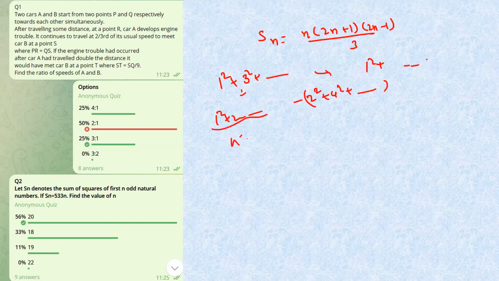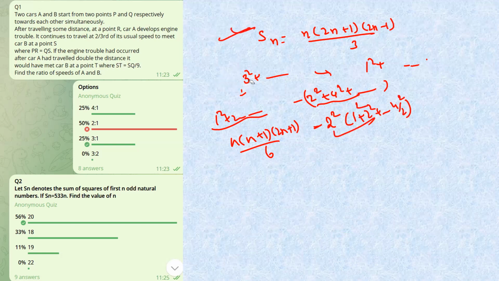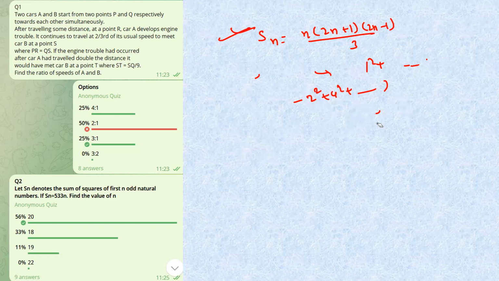So 2 square plus 4 square and so on will go on. This can simply be written as n(n+1)(2n+1)/6 minus, taking 2 square common outside, 1 square, 2 square, up to n by 2. In this we'll apply the same formula and come to this conclusion. But for now you should remember this formula, because you don't have that much time in the exam to sit and derive it. Okay.